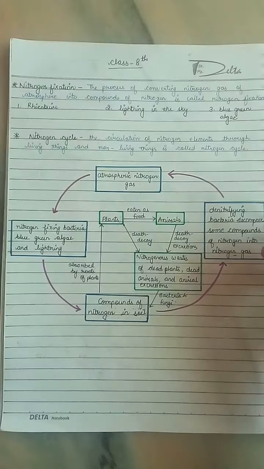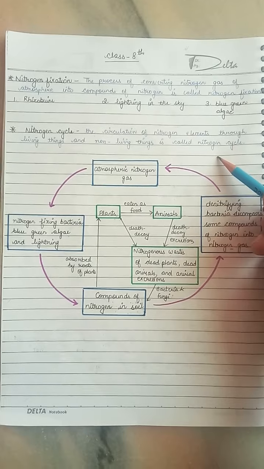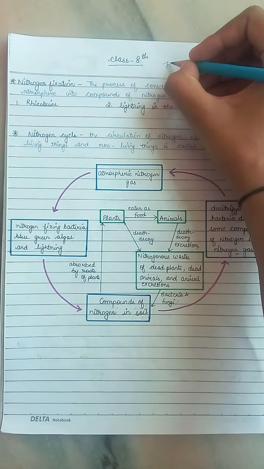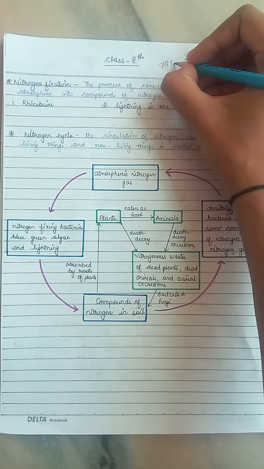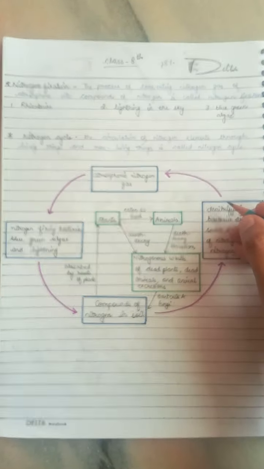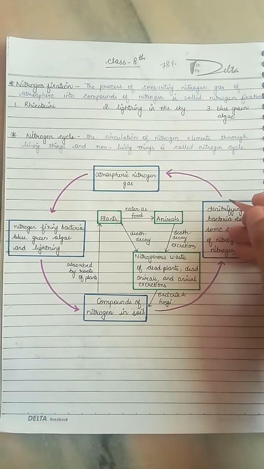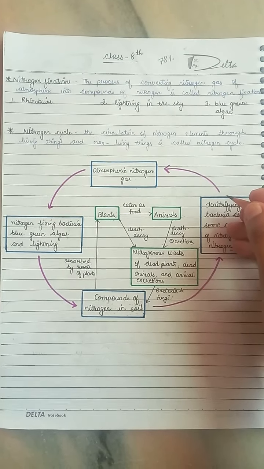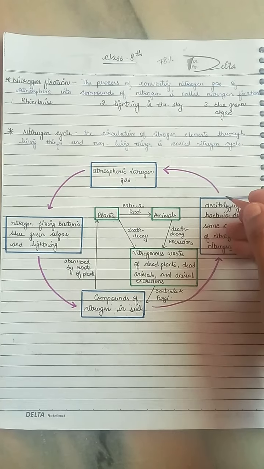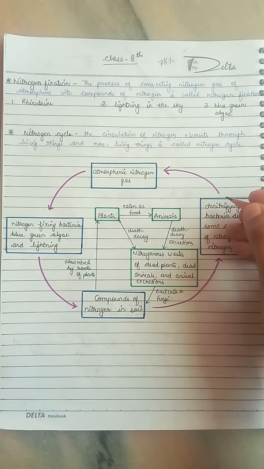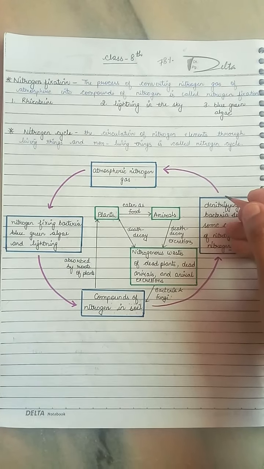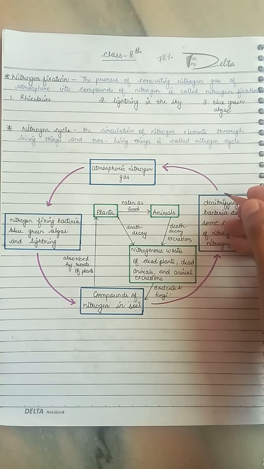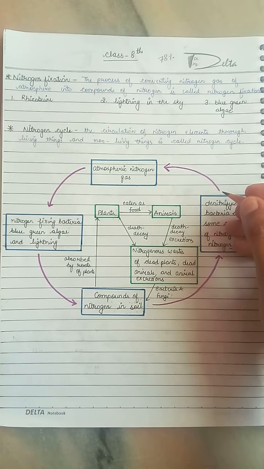Today's topic is nitrogen fixation and the nitrogen cycle. As we know, the amount of nitrogen gas in the atmosphere is 78%, and this atmospheric nitrogen is used by plants for their growth, but the plants do not use nitrogen gas directly as it is present in the atmosphere. They convert nitrogen gas into nitrogenous compounds and use these nitrogenous compounds for their growth. Nitrogen is converted to nitrogenous compounds by microorganisms or by some processes.